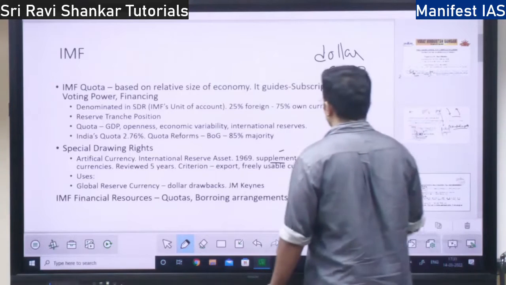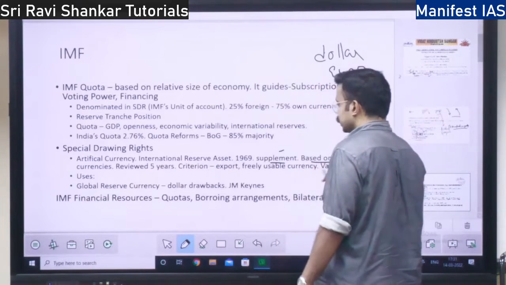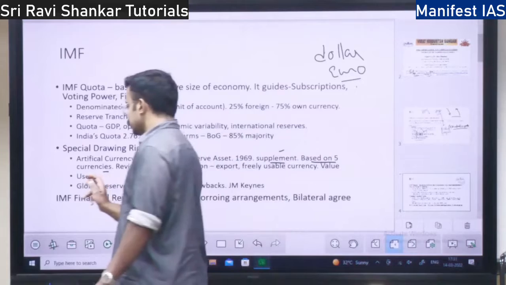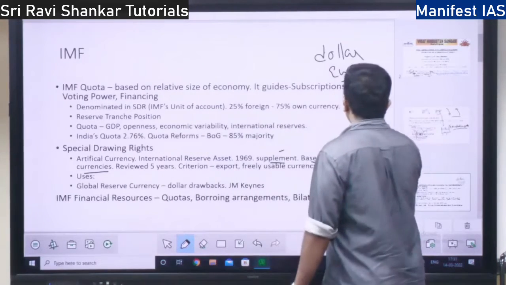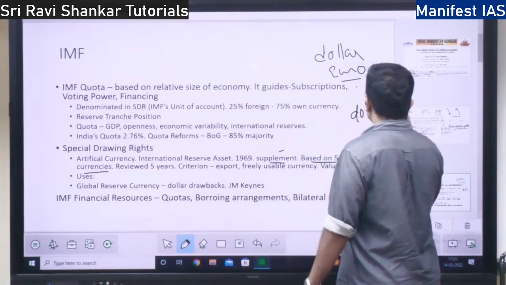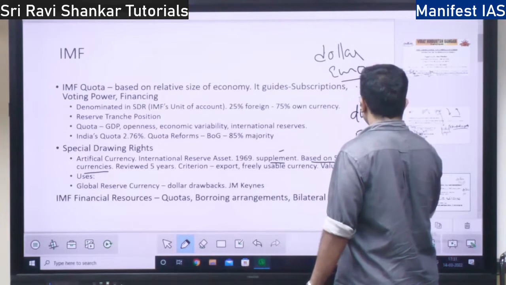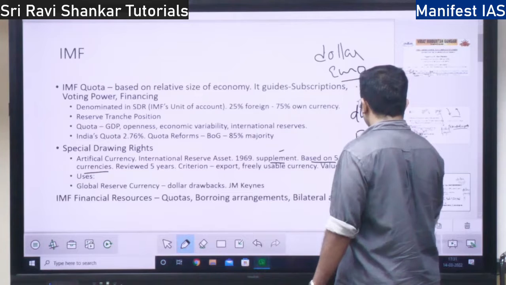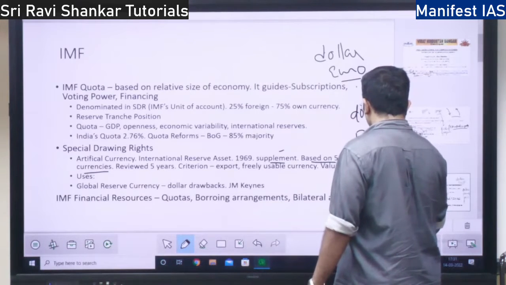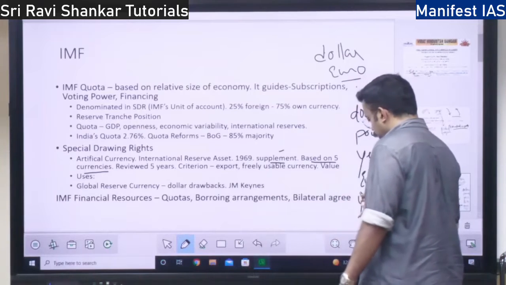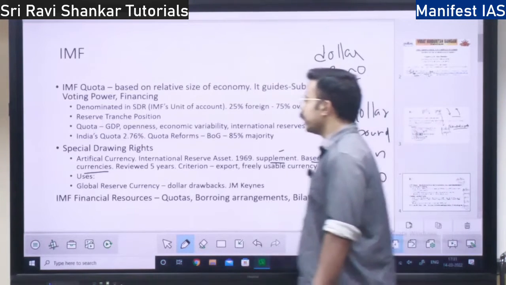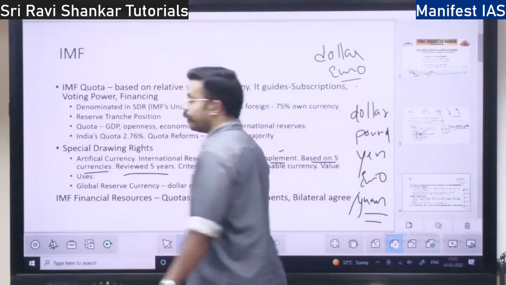So the value is based on 5 currencies. I told you what the currencies are, right? Dollar, pound, yen of Japan, euro, and now the yuan or renminbi. These are the 5 currencies. It is reviewed every 5 years.